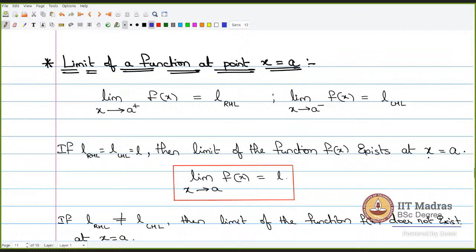We say there are two types of limits, which is right hand limit. Could you please mute all?